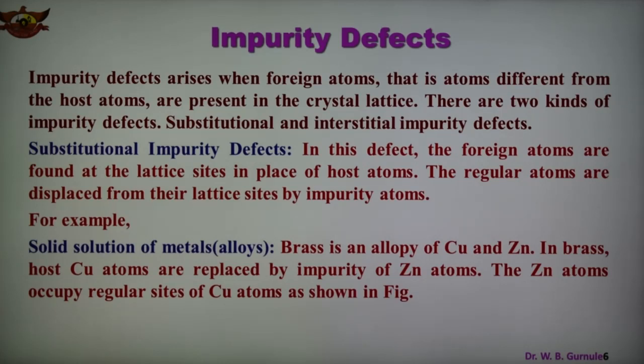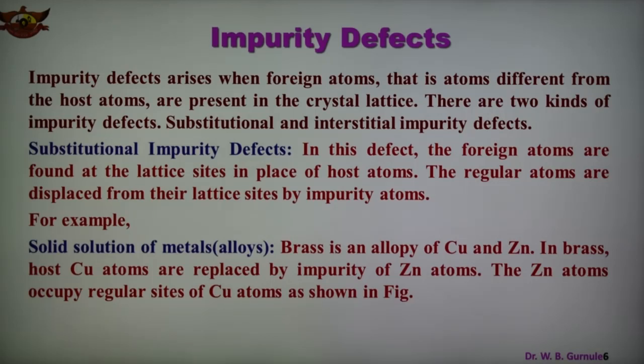Host ions or atoms are there, and if other atoms are present, they are known as foreign atoms. The introduction of these foreign atoms in the crystal lattice is known as impurity defect. These impurity atoms are different from the host atom.